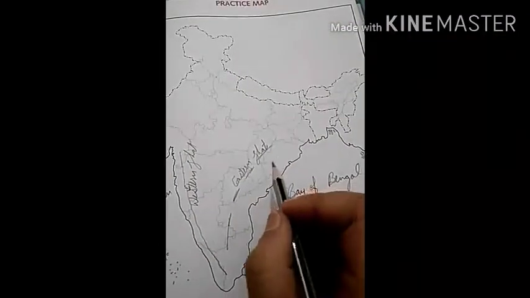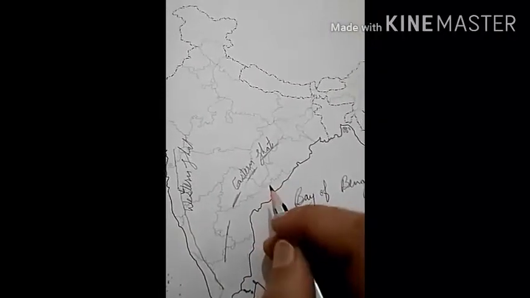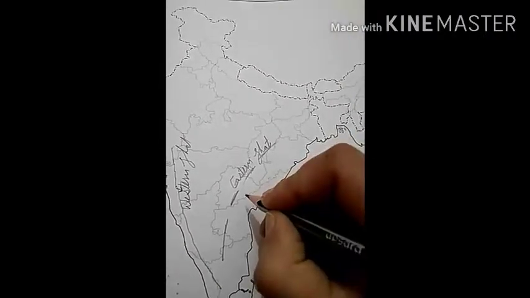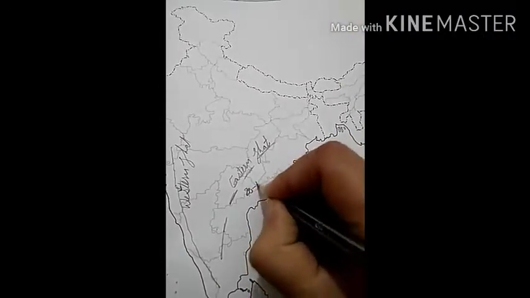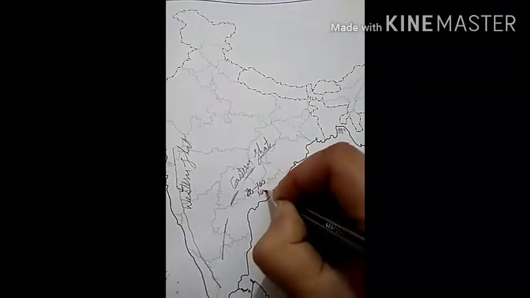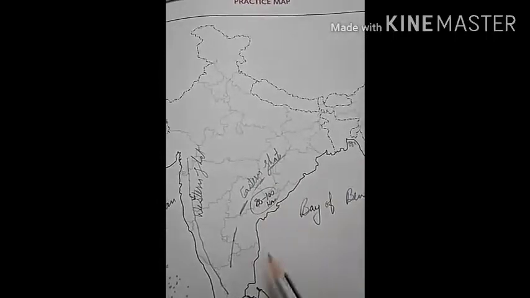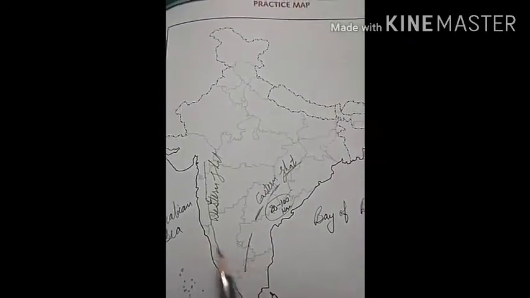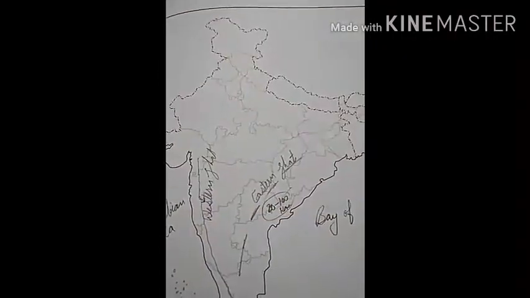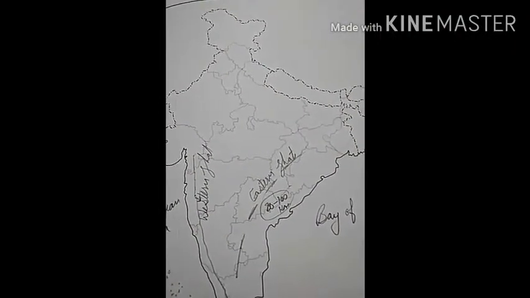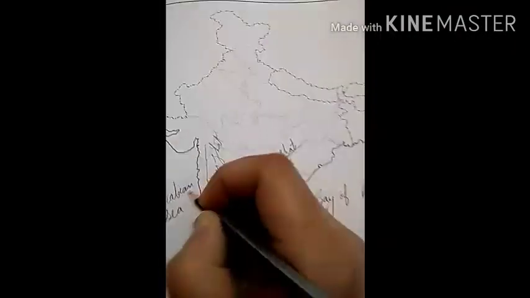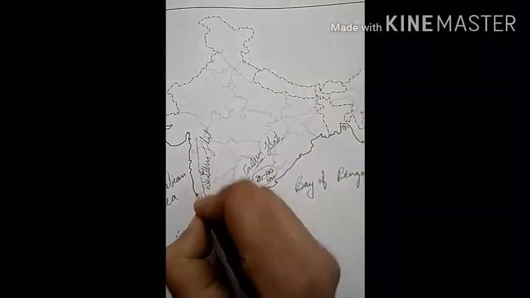The width of Eastern Coastal Plains varies from 80 to 100 kilometer, while the width of Western Coastal Plains is just 50 to 65 kilometer.